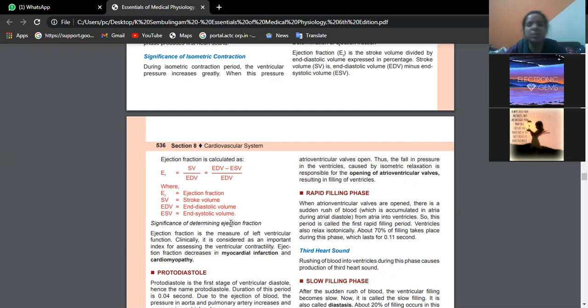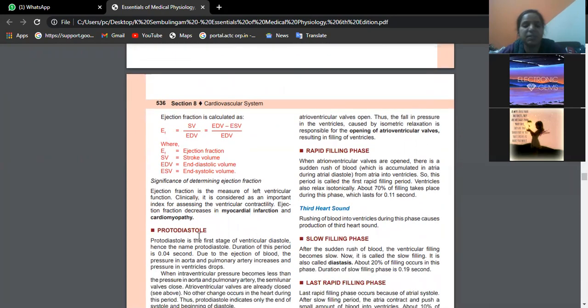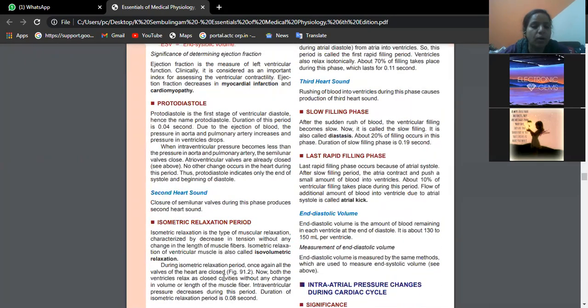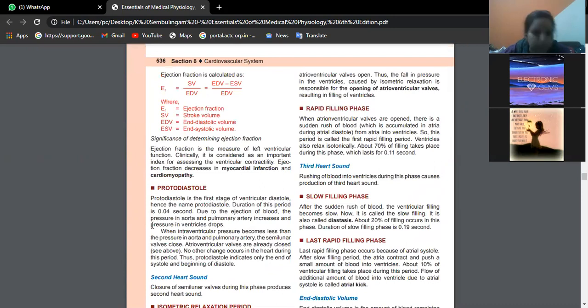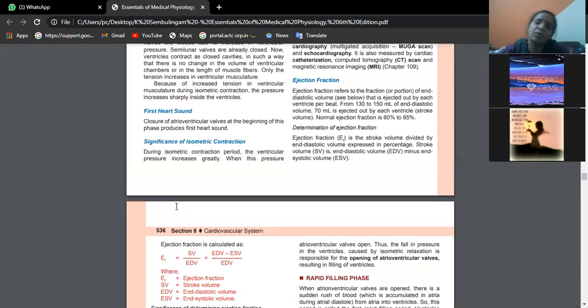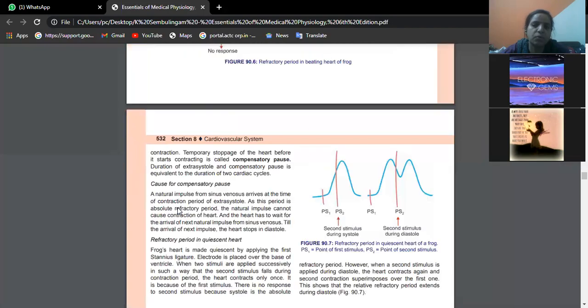That means how much blood is being pumped by each ventricle into the respective pulmonary artery and aorta, which we measure using this formula. Okay, beta. Next phase, we are now entering into protodiastole. So what is protodiastole? Now I will take you back to that picture, beta, so that you will understand.